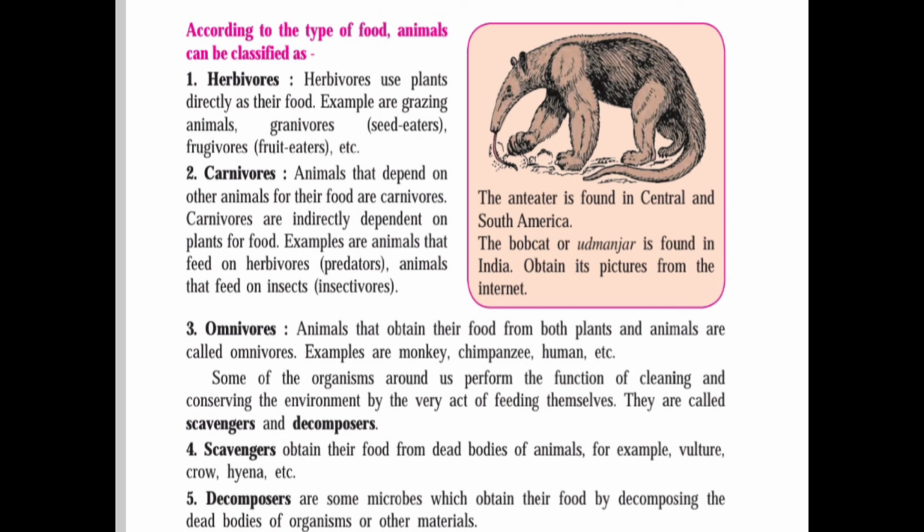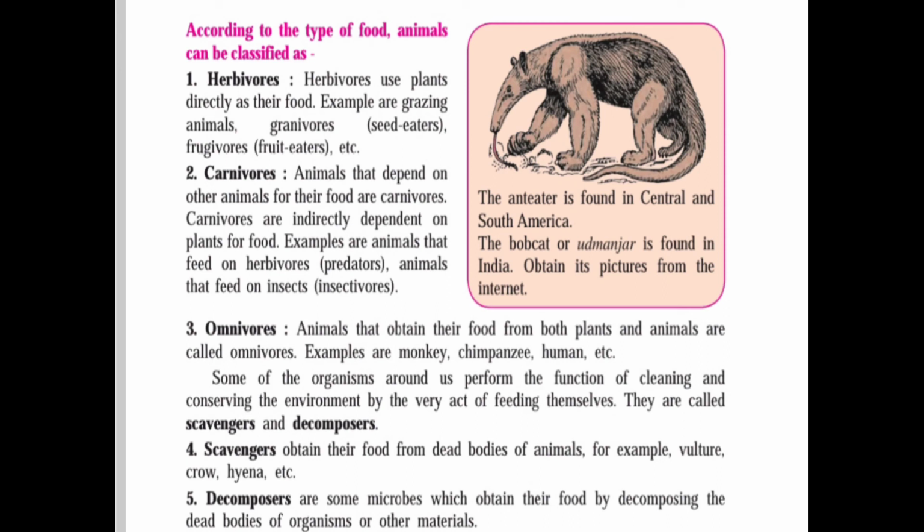Some of the organisms around us perform the function of cleaning and conserving the environment by the very act of feeding themselves. They are called scavengers or decomposers.